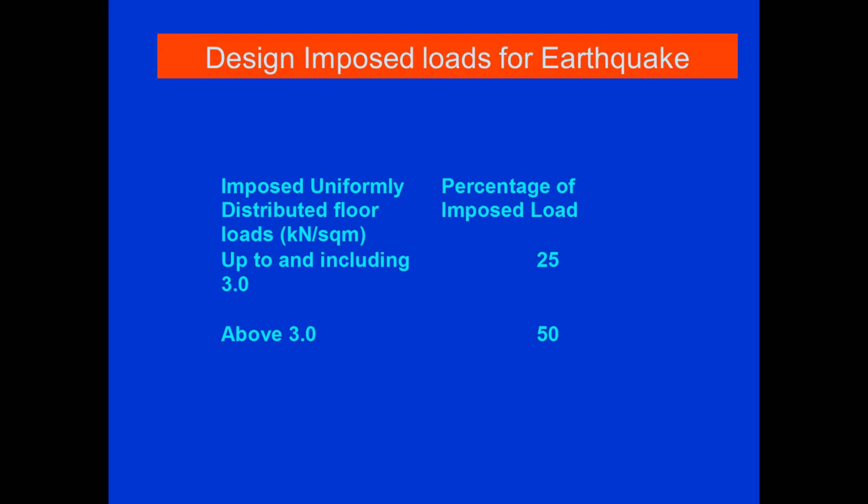So this is the criteria which is given: the imposed uniformly distributed floor load in terms of kilonewton per square meter up to and including 3. If it is so, then you have to consider the percentage of imposed load as only 25%, and if it is more than 3 kilonewton per square meter, then you have to consider 50%. So this is the criteria you must understand while assigning the live load on your structures. It is a very important part.